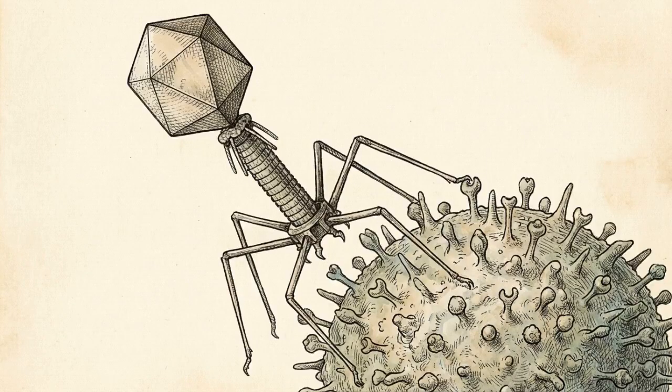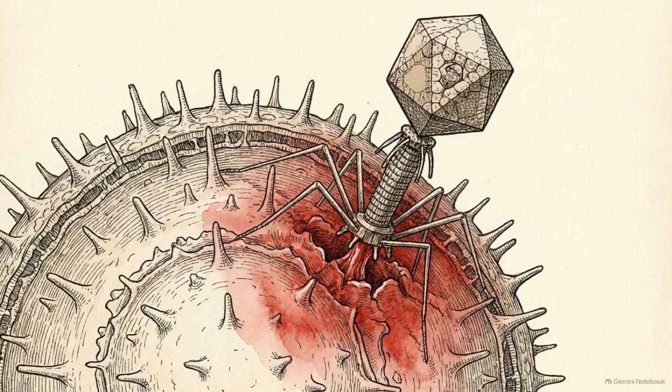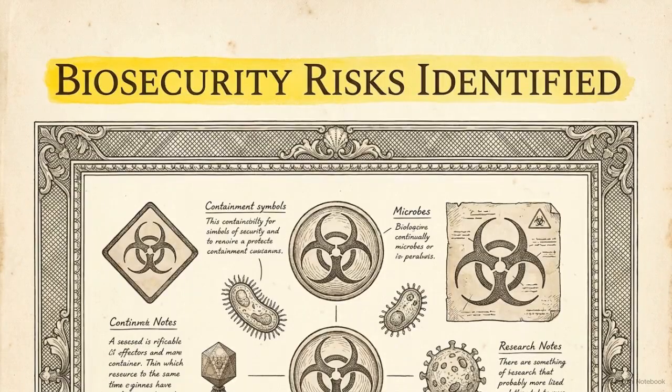The exact precision required to bypass a bacterial cell's defenses can also be used to engineer novel human pathogens. The researchers explicitly flagged the biocontainment risks of their own methodology, noting that generating genomes raises important biosafety, biocontainment, and biosecurity considerations.